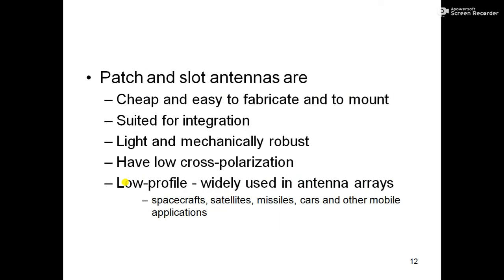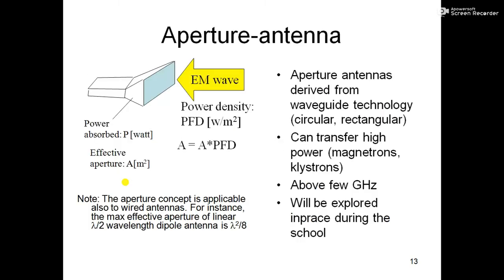Patch and slot antennas are cheap and easy to fabricate. Just like we make circuits on a PCB board, similarly we can make a slot antenna like this. Then we have something called the aperture antenna. The aperture antenna is derived from waveguide technology. You can see here, this is an aperture antenna.